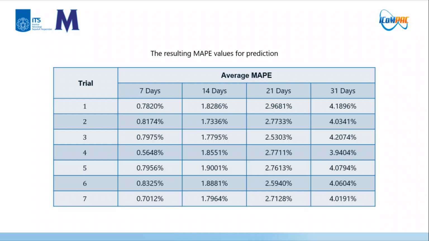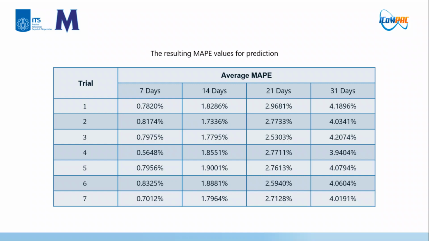In making predictions, we use the parameters to generate 10,000 paths of the infectives and the removed. Next, we calculate the MAPI value of each path and choose one with the smallest MAPI value. The results are shown in this table. We got very precise predictions for 7 days as the average MAPI values are below 1%. For the 14 days predictions, we get precise predictions because the average MAPI values are below 2%. For the 21 and 31 days predictions, we get average MAPI values around 3% and 4% respectively.